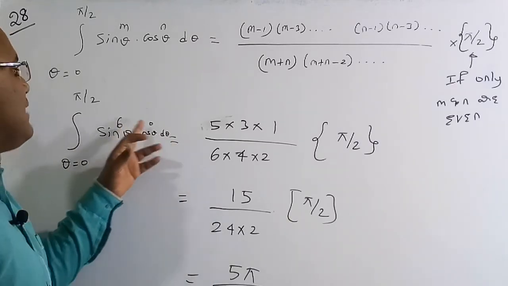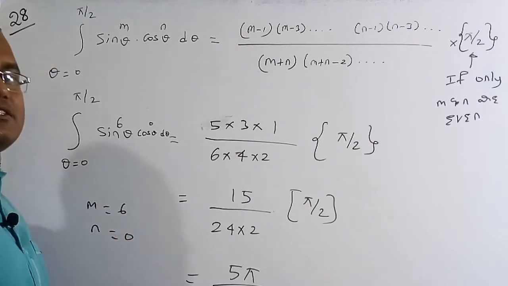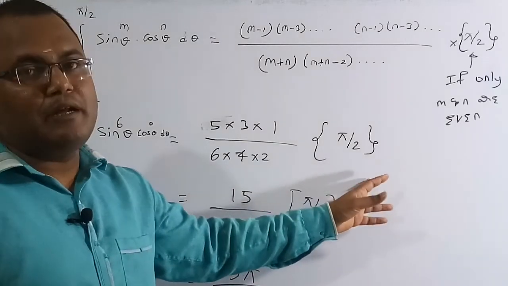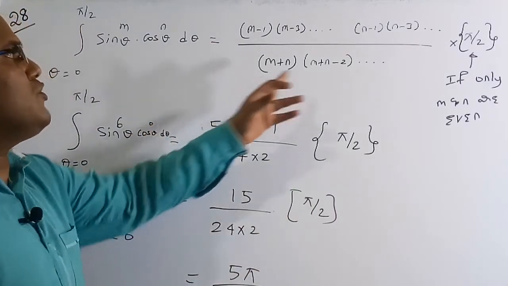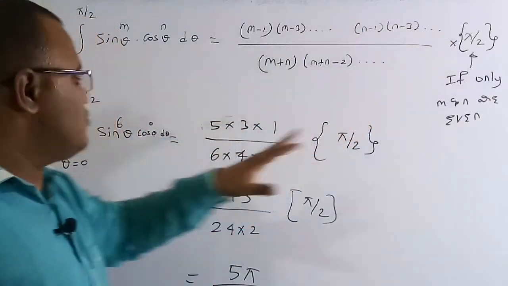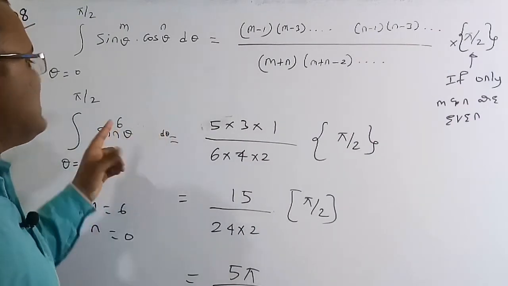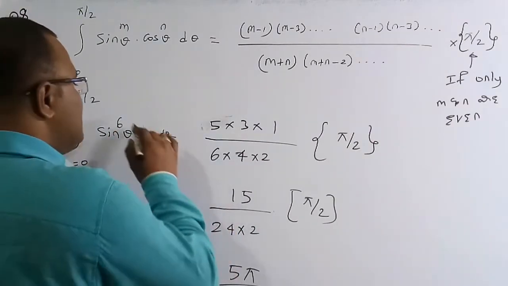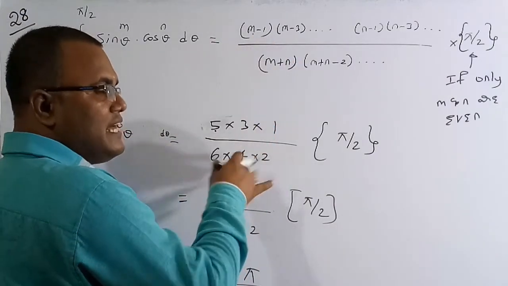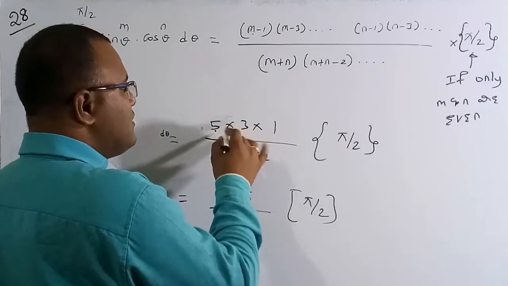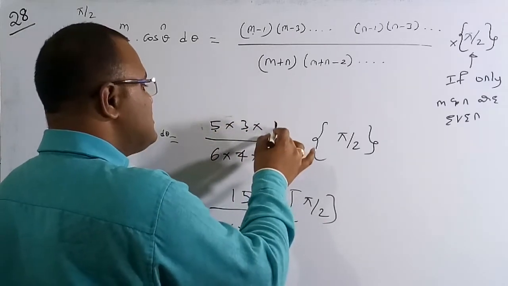Here m is equal to 6 and n is equal to 0, so both are even numbers, so definitely you have to multiply by pi by 2. As n is equal to 0, you don't have to do this procedure, so you can remove it. Now sin theta to the power of 6 is an even power. Take 6 minus 1, which is 5, then remove the next term, 4, and go for the second one, which is 3, again remove 2, and then go for the other one, which is 1.